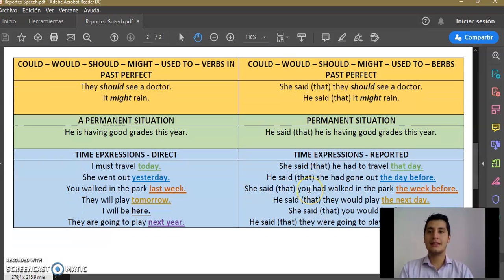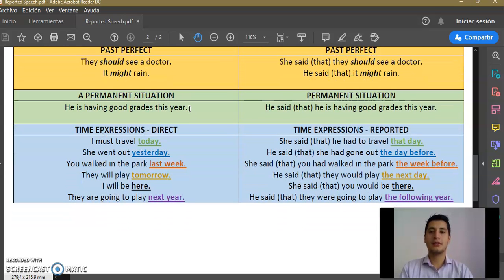And also it is important to show you some special forms and some special ways of the direct speech and reported speech. So here I have some special cases. For example, could, would, should, might, and all the verbs that are in the past perfect, and they don't change. So for that reason I am going to be explaining these exceptions.